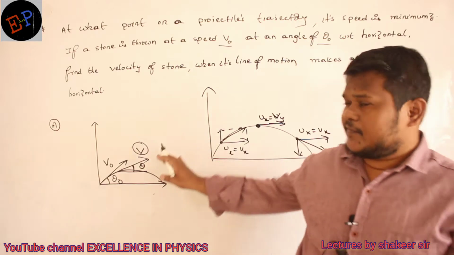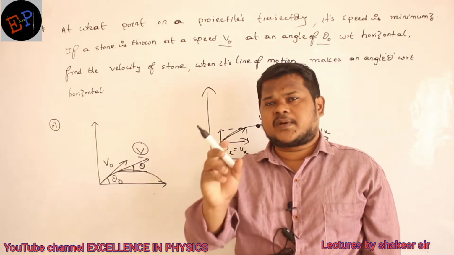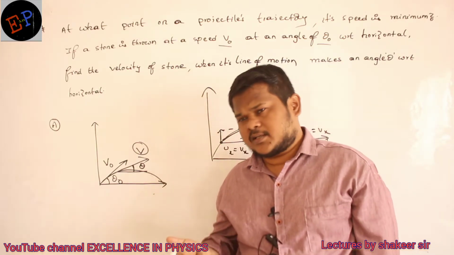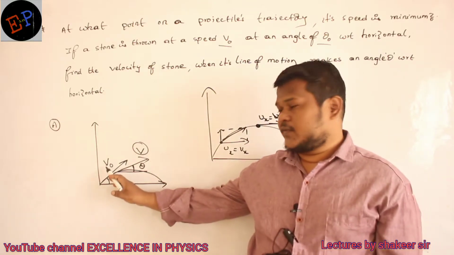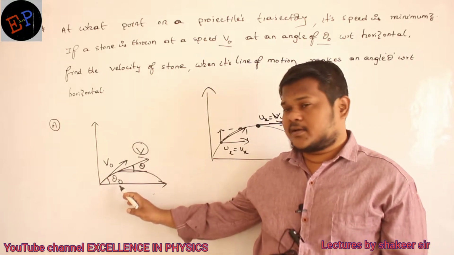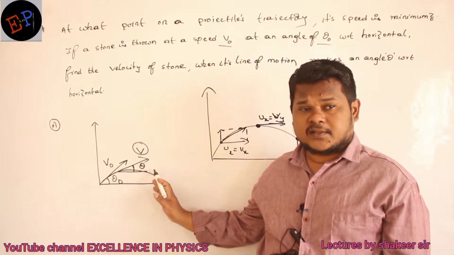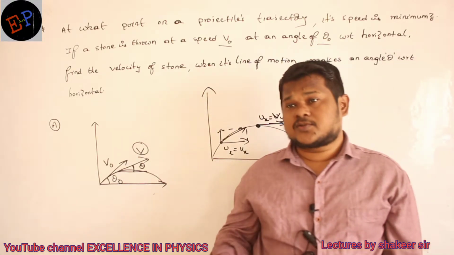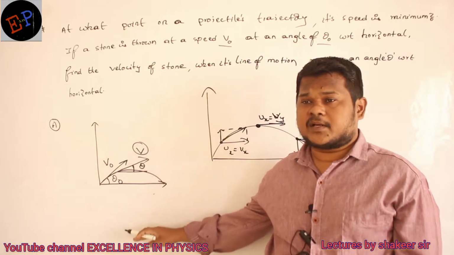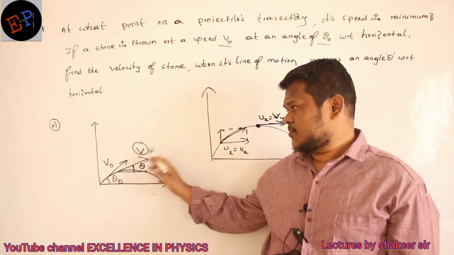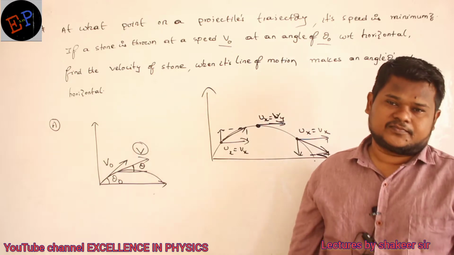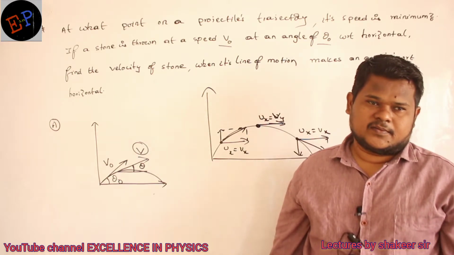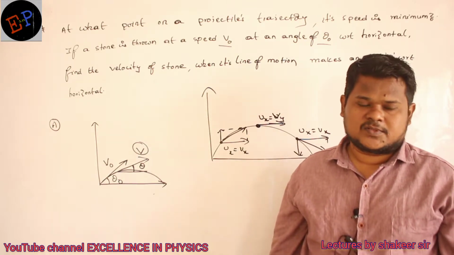Always the answer should be in terms of the given parameters only. What are the given parameters? v naught is given, theta naught is given, theta is given. Only these are the values which are given. So your answer also should be in terms of these given parameters only, and you are supposed to find out this v value. Square root of?